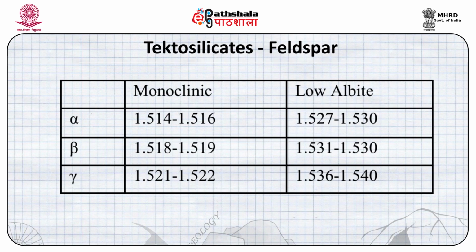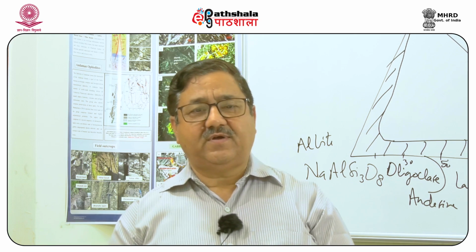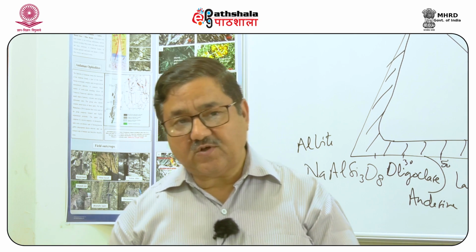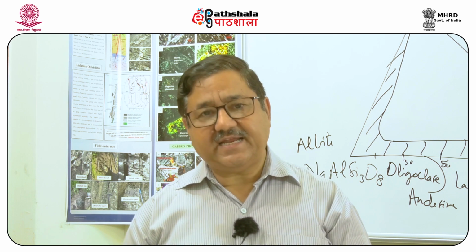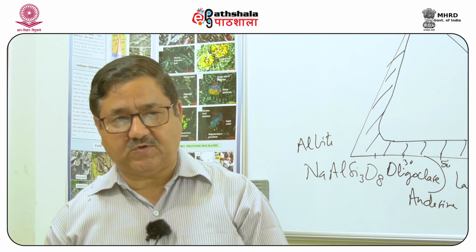that is the alpha varies between 1.516 to 1.5416, and for low albite the values are similar to what we see in the orthoclase albite series. For beta in monoclinic orthoclase it is 1.518 to 1.519 and gamma is 1.521 to 1.522. So, these are the types of alkali feldspars which are present. Their solid solutions in each series are different and that is reflected in their crystallographic parameters also.